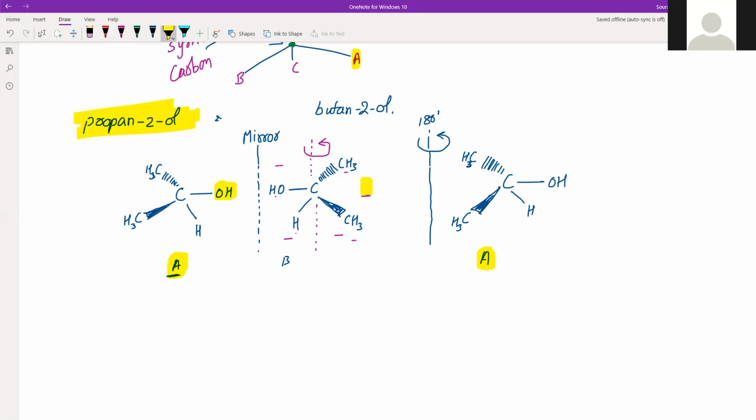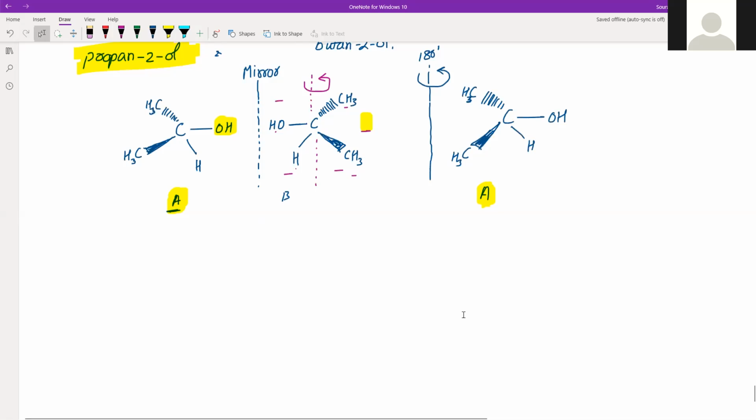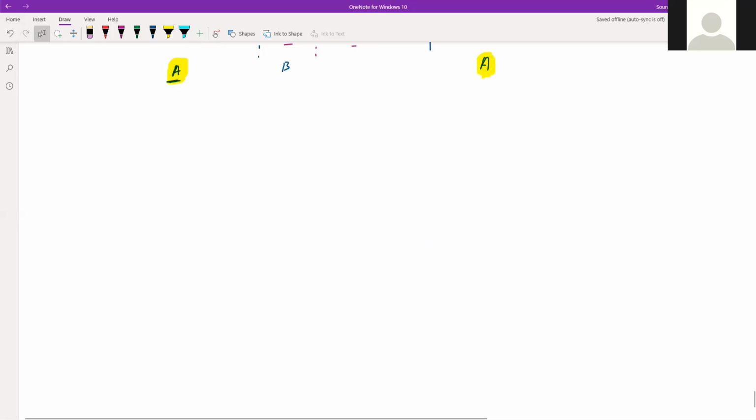Now see, these two A and A will actually superimpose. After rotation of 180 degrees, you somehow achieve the first configuration itself. Now consider butane-2-ol. How does this butane-2-ol look? Butane means 4 carbons. Let us have the same OH. There will be one H here, right?